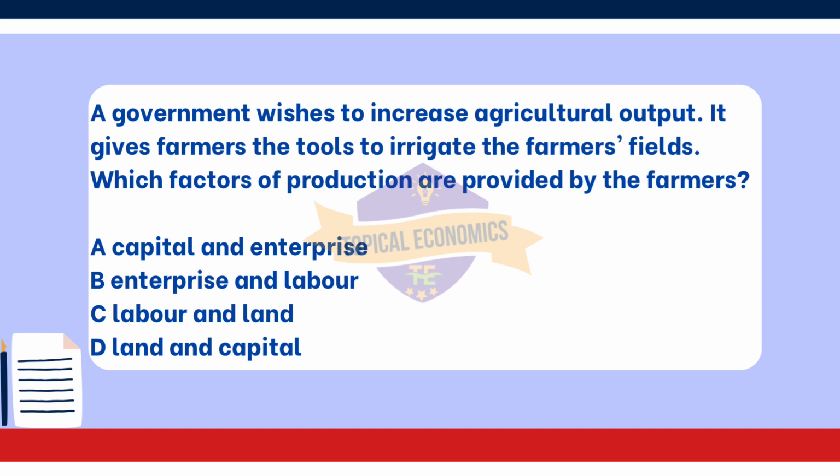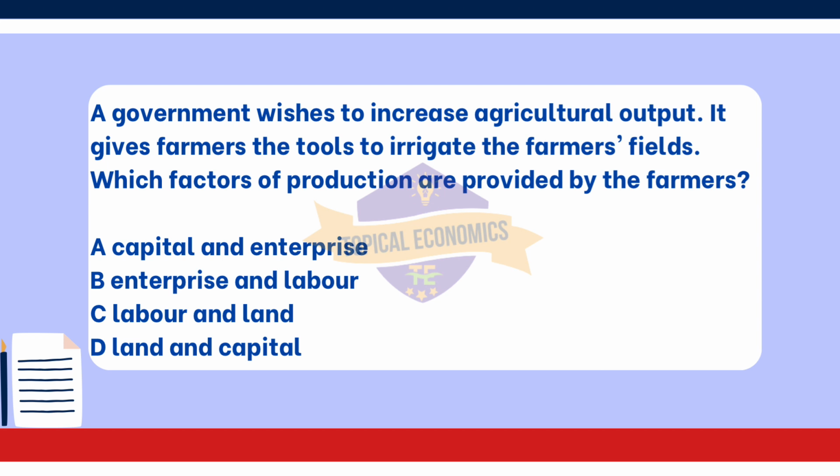Although farmers do apply their entrepreneurial skills, the question emphasizes the physical resources they provide, which are land and labor. Lastly, option D, land and capital, is incorrect because, while farmers provide land, the capital, the irrigation tools, is provided by the government, not the farmers.